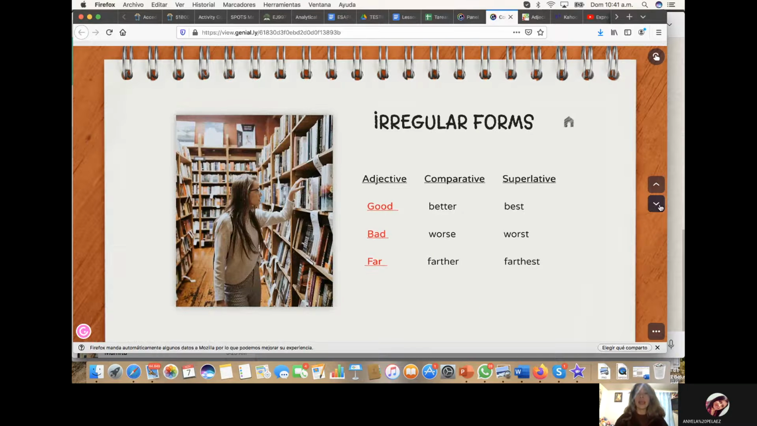Okay, in this part, we have irregular forms. We have the adjectives good, bad, and far. But these ones are not going to get the ending ER or EST. So, for example, good. The comparative is going to be better, and the superlative is going to be the best. Bad. Comparative worse and superlative the worst. And far, comparative is going to be farther and superlative is going to be the farthest.